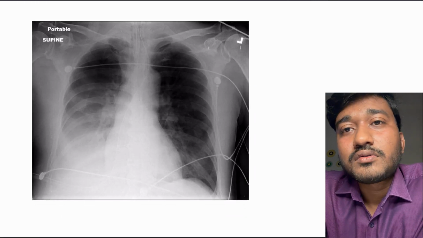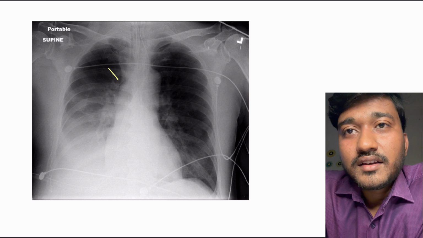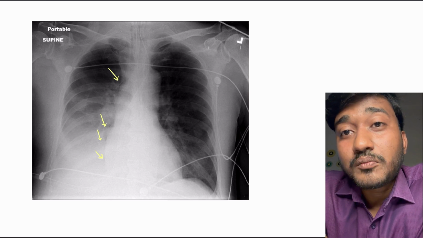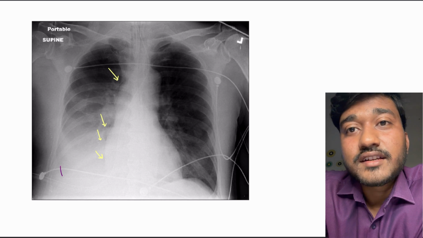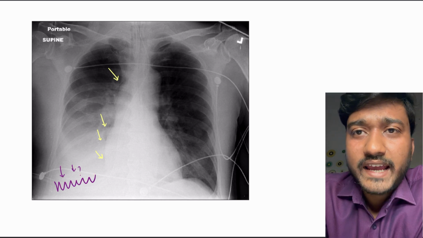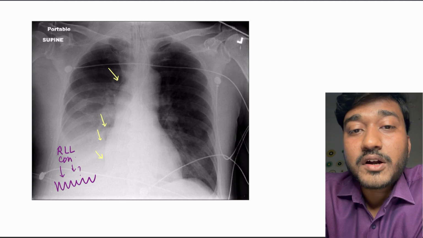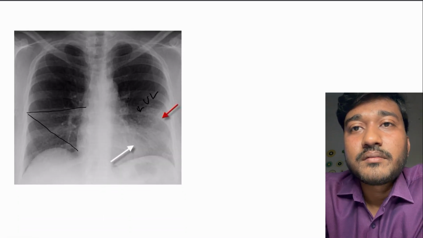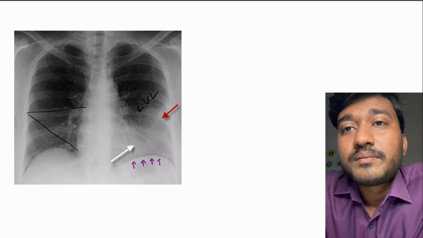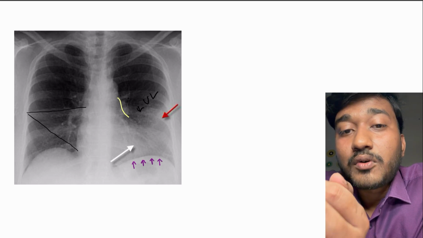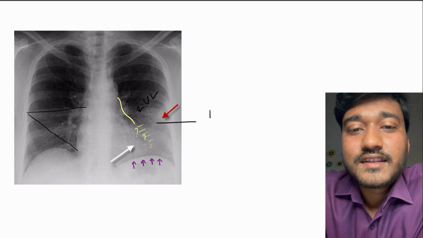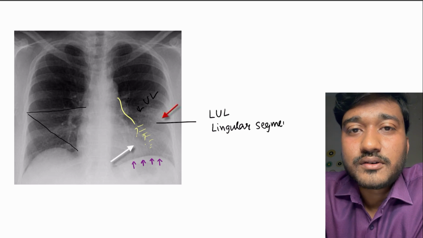And in this photo, what can you not make out? Please see, in the upper portion you can easily differentiate, as well as the right border of the heart you can easily differentiate, because there is a black line going, that is, air is going, but what you cannot make out is the right dome of the diaphragm. Therefore right lower lobe consolidation. In this photo, please see, the left border of the heart you can't make out. Therefore what is it? This is probably lingular segment of left upper lobe consolidation, okay.